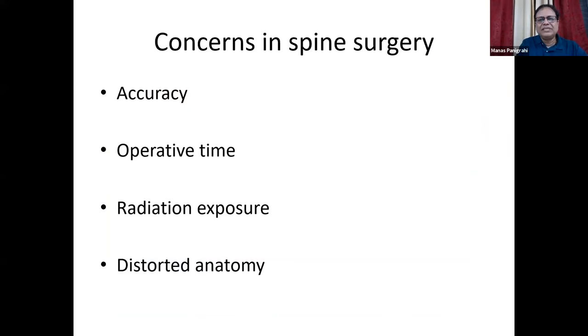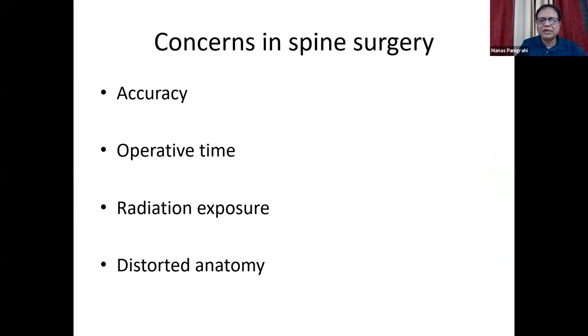Now, why do we use all this? It's all because we are looking at the accuracy of pedicle screw placement, and by doing so it increases the operative time and increases radiation exposure. But is it worth it? It is worth it especially when we are operating on a distorted anatomy like scoliosis or a failed back surgery, or a congenital CV junction, where the anatomy is lost. Then we need all this.